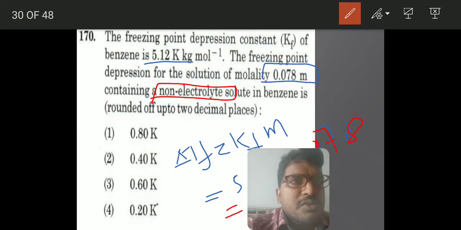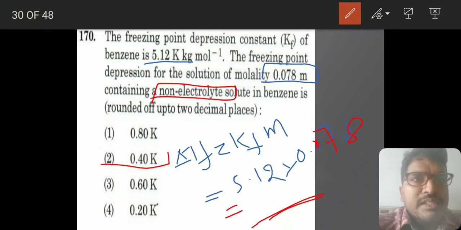What they gave is 5.12 into 0.078. So it will be 0.039. Actually it is 5.12, so that's why the 0 will come. So 0.39 means 0.4 will be coming. So the answer will be 0.4.